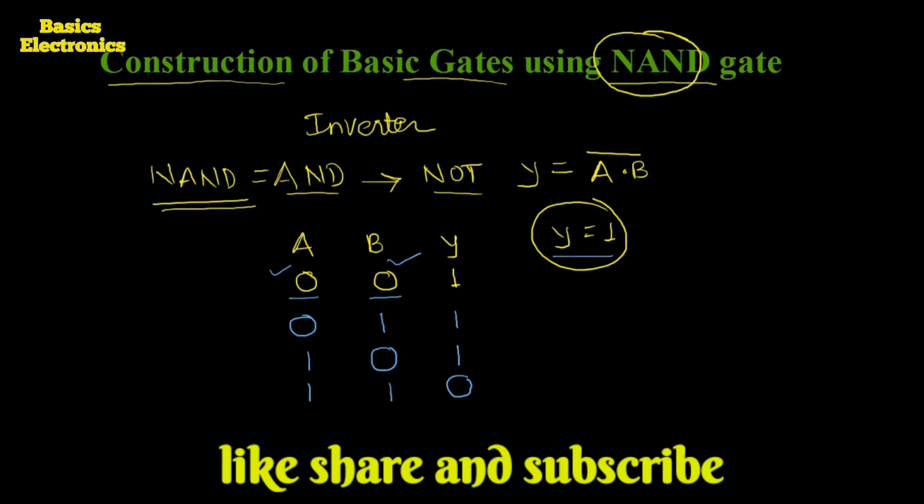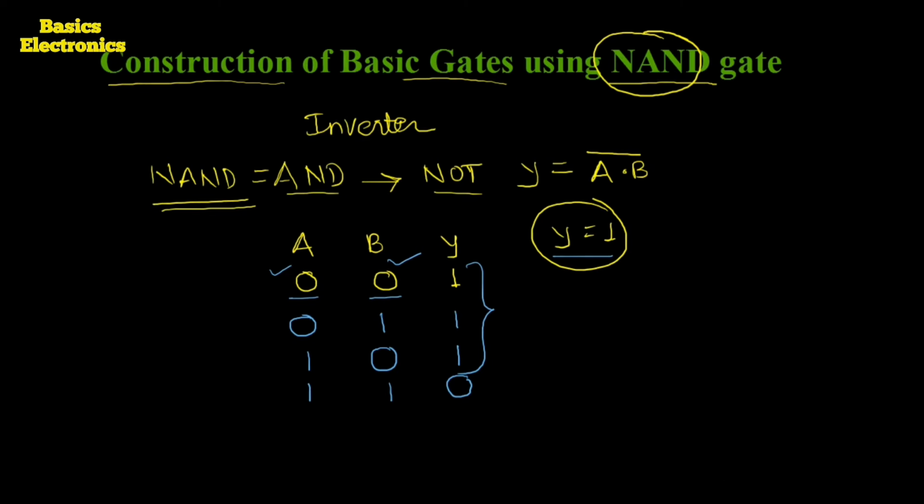It means the NAND gate produces a logically high output when any one input is logically low or all inputs are logically low.